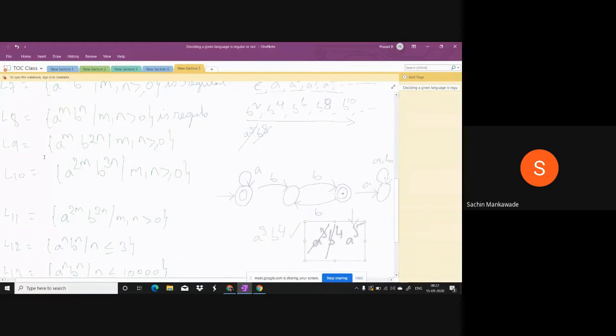And this machine accepts all the strings of this L9. It accepts epsilon, only a's and only b's, or a's followed by b's. And tell me, how many strings will be there in L9? Infinite. All of them will be accepted by the corresponding machine.